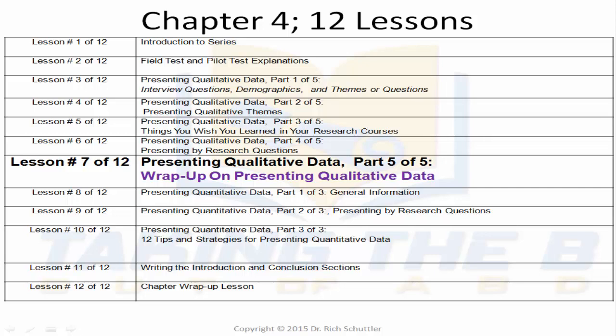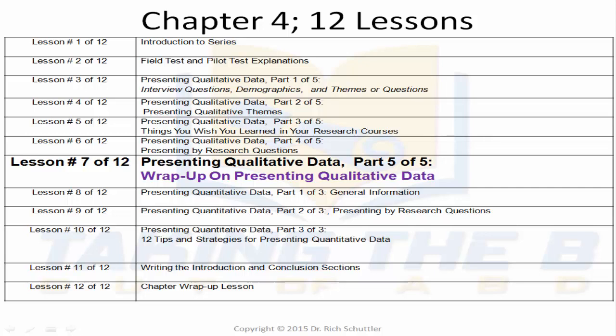And coming up next, if you're watching these in sequential order, perhaps you're not because you just want to see certain lessons, and that's fine. But the next lesson in the plan of sequential watching and listening will be lesson number 7 of 12. And that will be the final 5-part series that discusses how to present a Chapter 4 based on qualitative data.